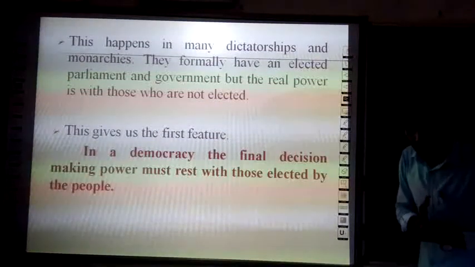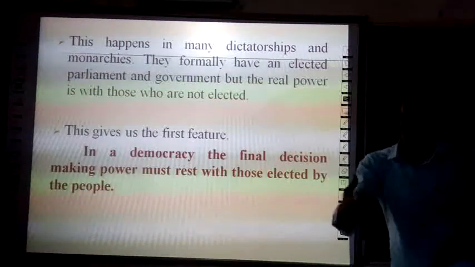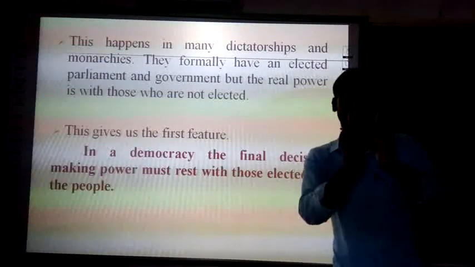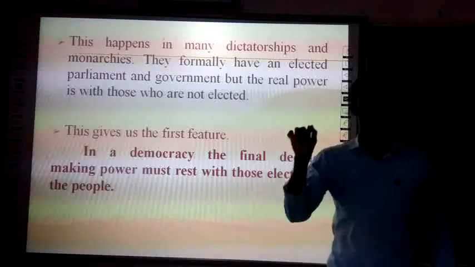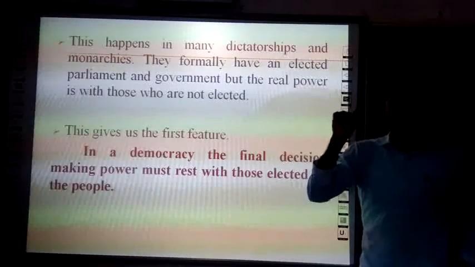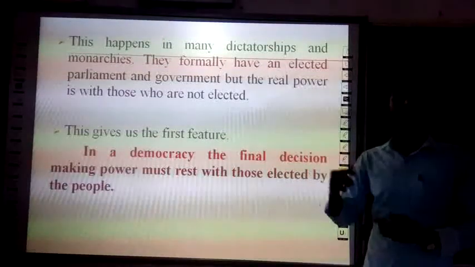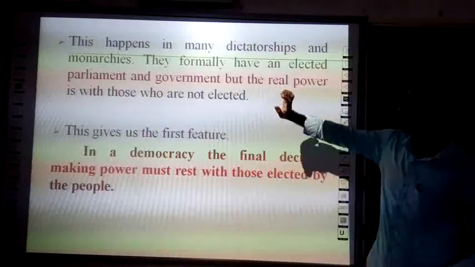Major decisions are taken by the elected representatives. So let us move to the next feature of democracy. Let us go to the second one.